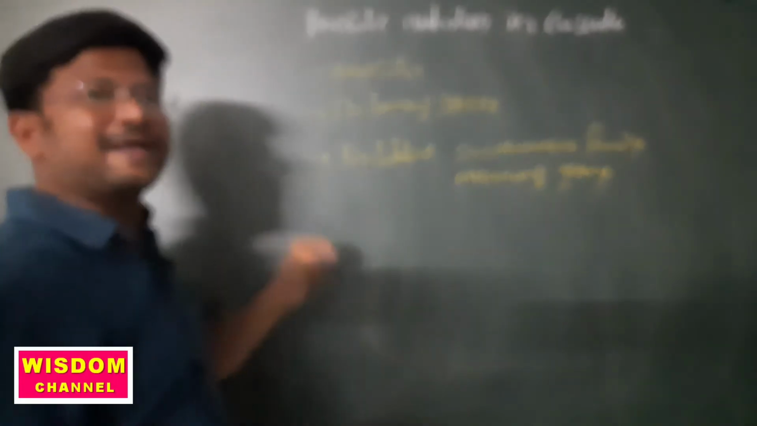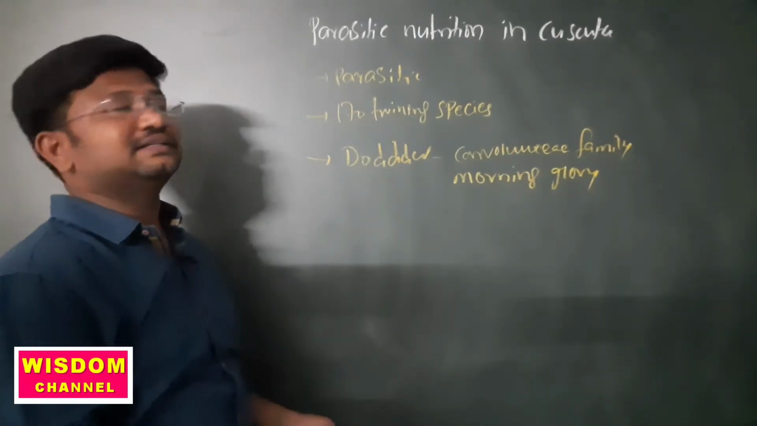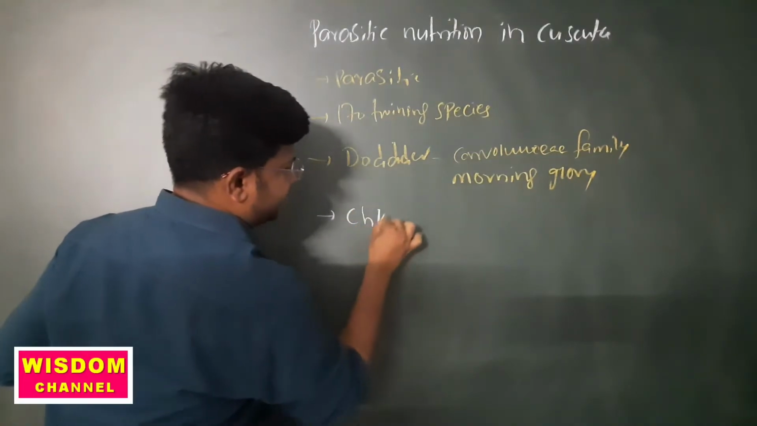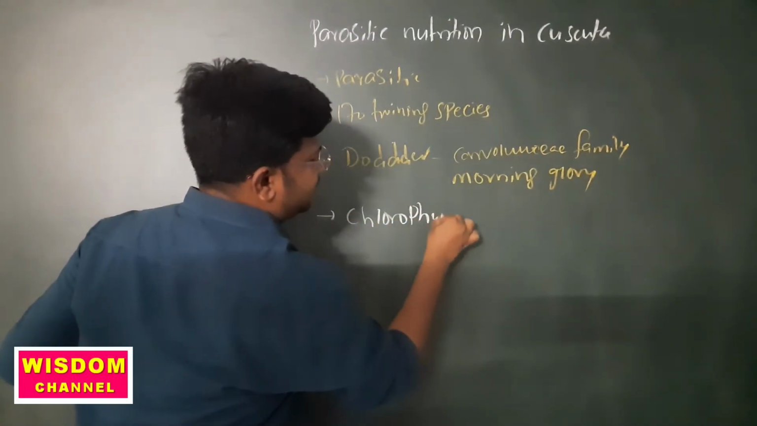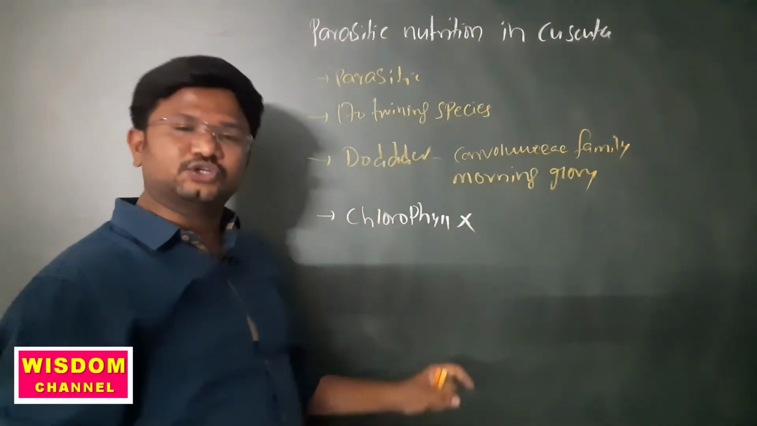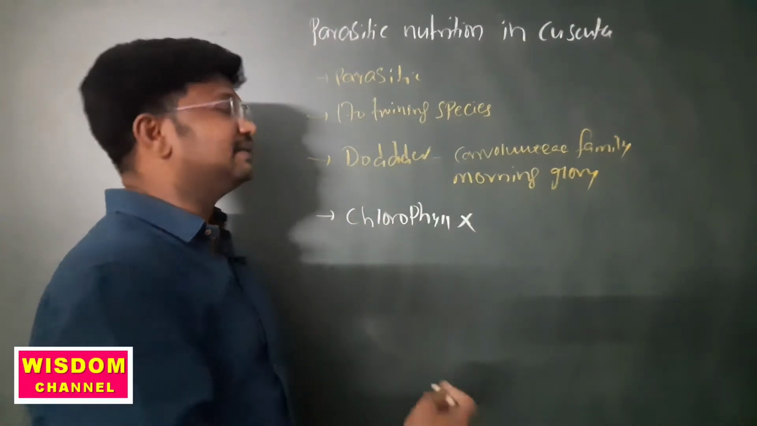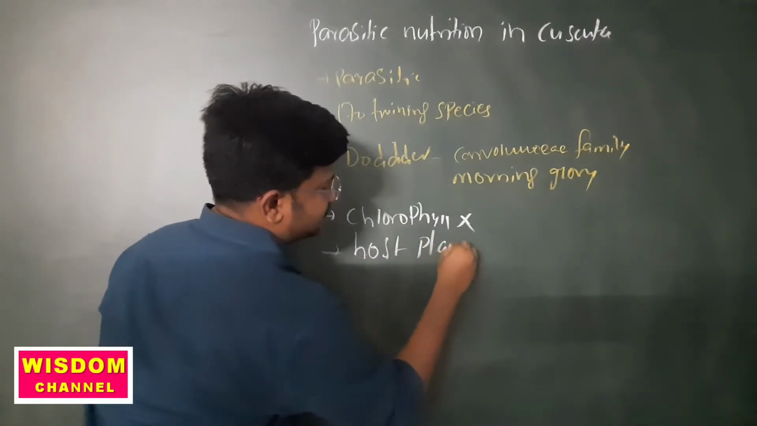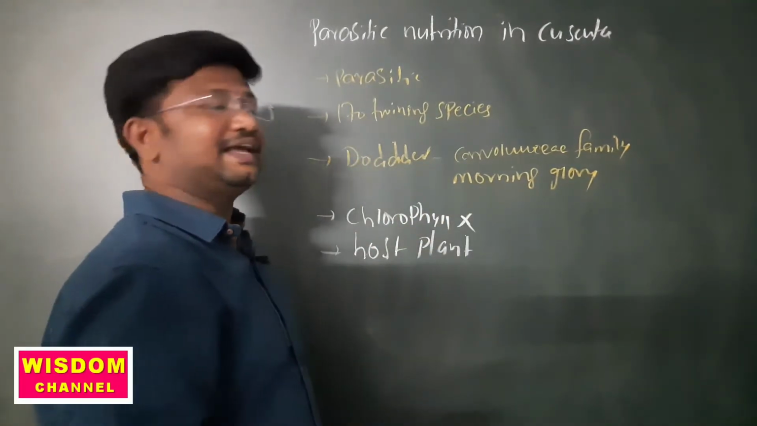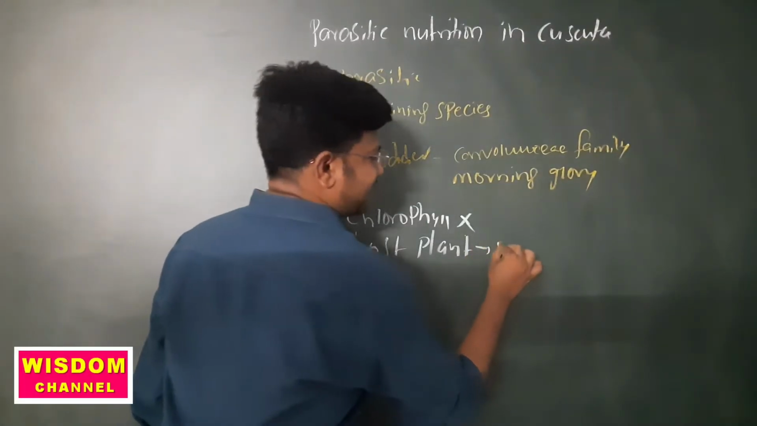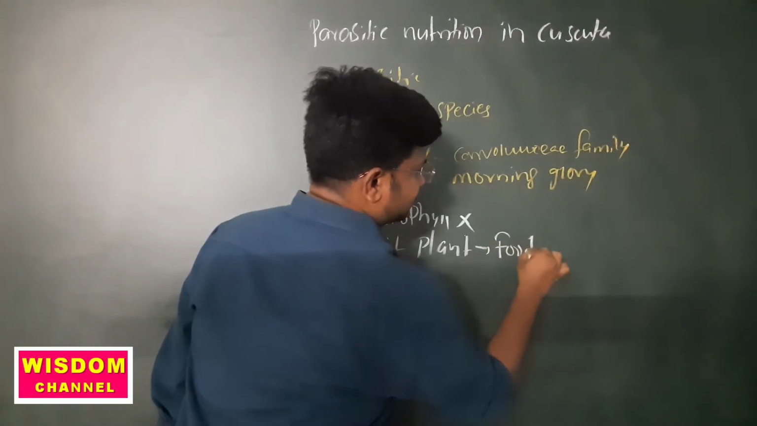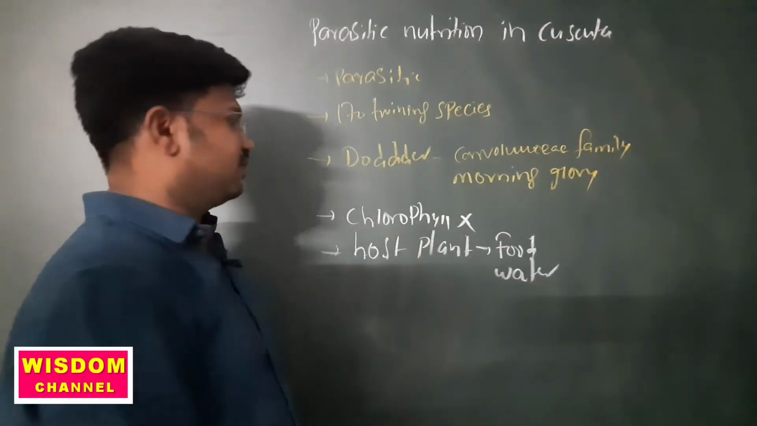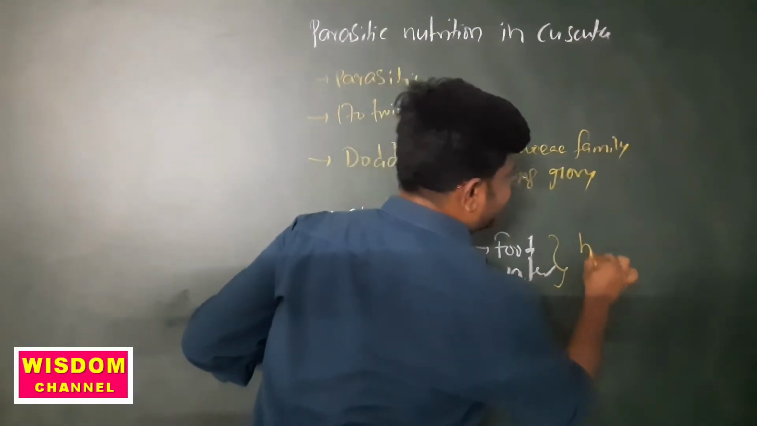This is a parasitic plant. Why do we call it that? It is a parasite because of a deficiency of chlorophyll. There is no chlorophyll in its body. Due to that, it depends on another plant, which we call the host plant. From the host plant, it absorbs nutrients like food and water, which it grasps with the help of haustoria.